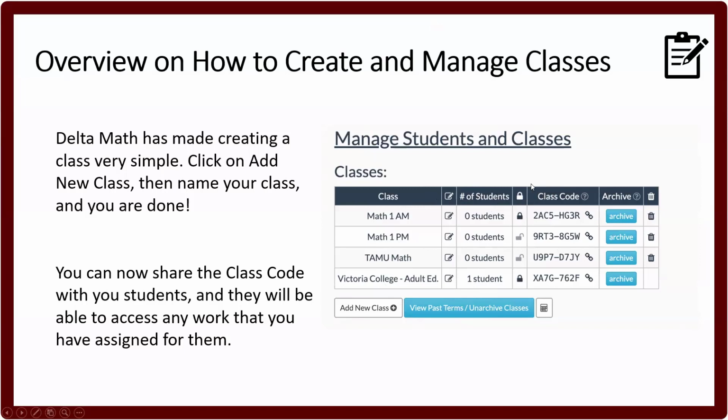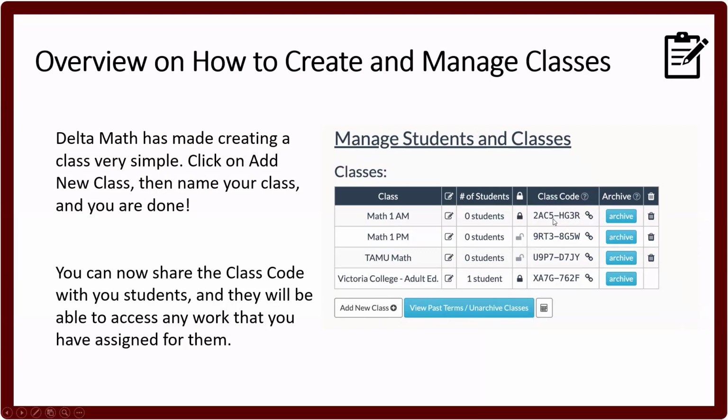One thing about creating a class is how do students access that class? You see here, when you create a class, you're given a class code that is automatically made through the Delta Math website. And here, this code, you can share it with students. And when they create an account, or even if they already have an account, they can simply just click add a class, which I'll show you what it looks like on the sample student page, where students can go ahead and just input this class code, and it'll send them straight to your class and nobody else's class. You notice how unique these class codes are.